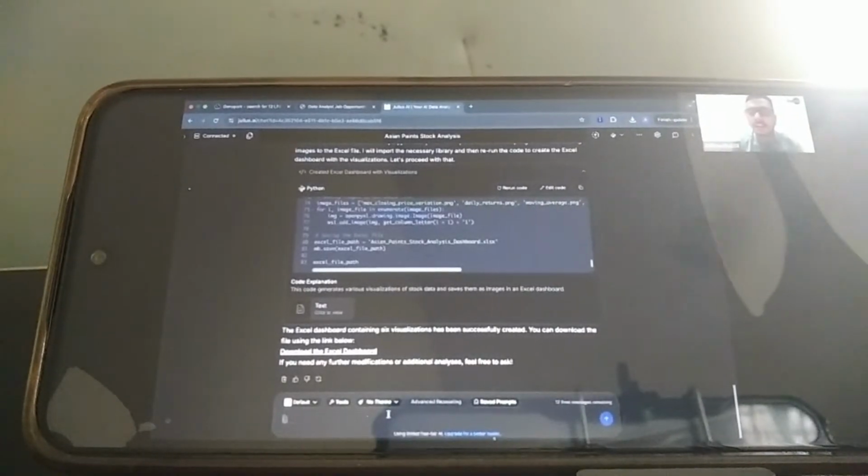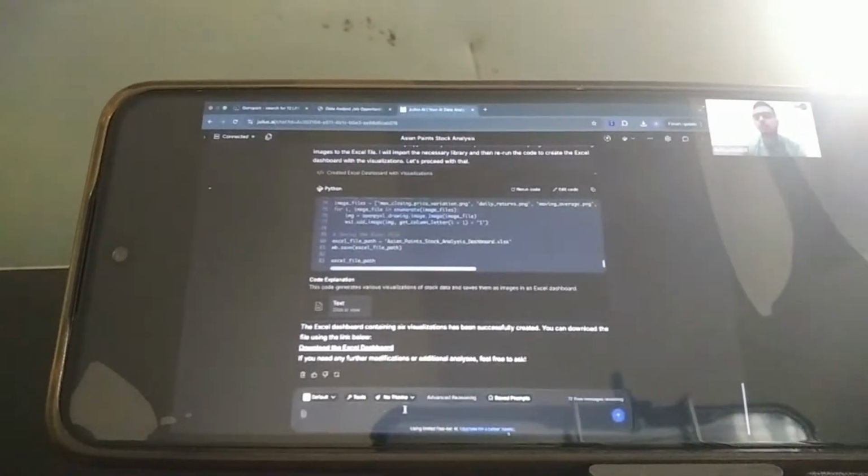Visualization out of your data as well. 3D visualization which will completely make your bosses go bonkers. What have you done? What have you done?